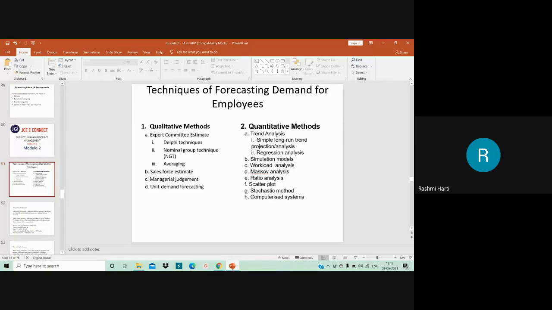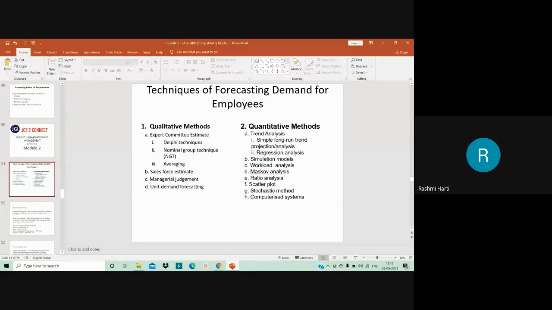Each individual who has given an estimate enjoys equal opportunity to express their opinion as to why they need so much manpower, thus eliminating domination. No one is going to dominate here. Taking everyone's limitations as well as demands into consideration, they come down to a final decision which is mutually agreed by each member of the group. That is group decision making, and that is nothing but the nominal group technique.